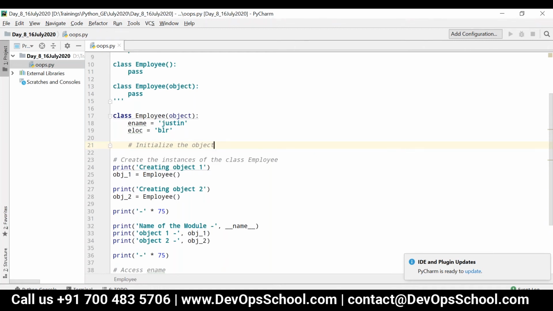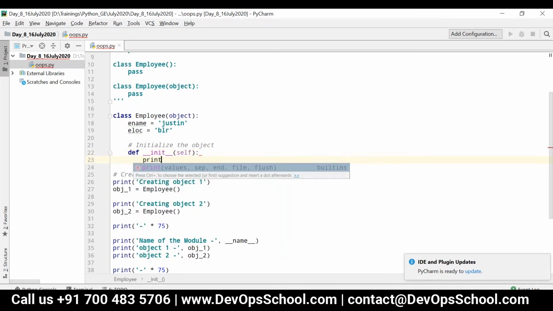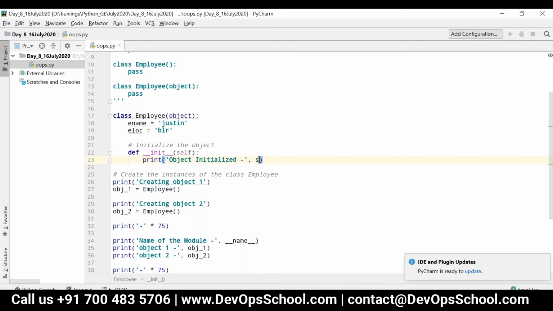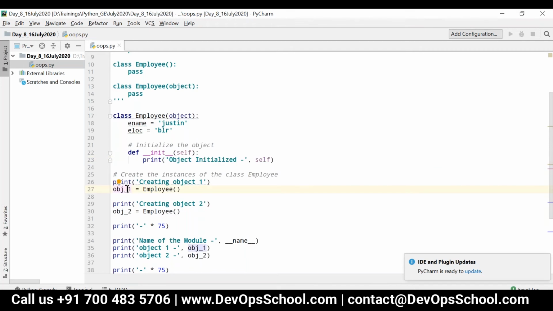So here we have an inbuilt method called __init__ of self. Here I'm just writing 'object initialized', and then I'm printing this self. This method will be invoked automatically whenever the object is getting created. It is not required for us to invoke this particular method.